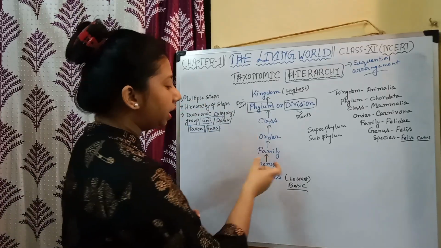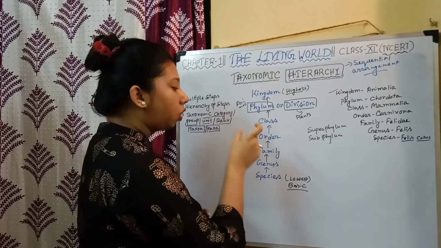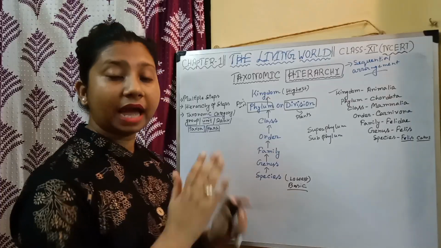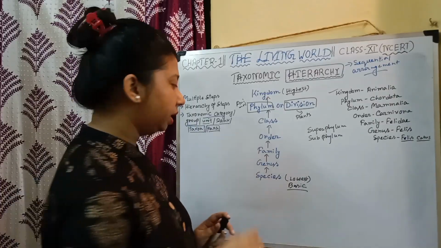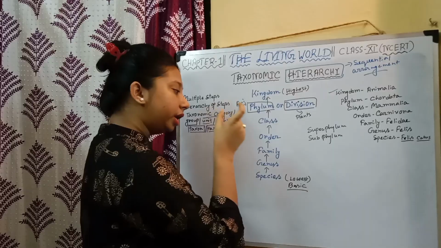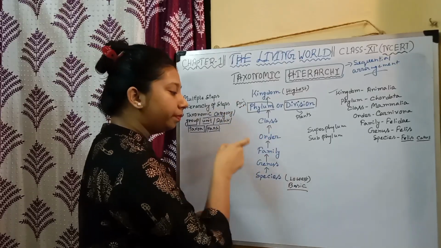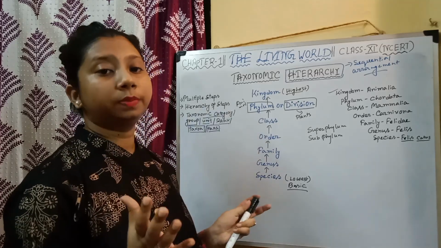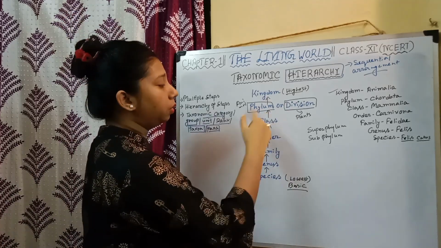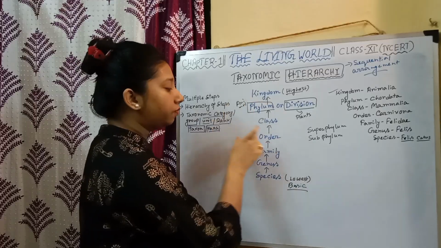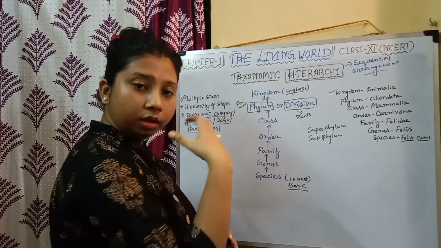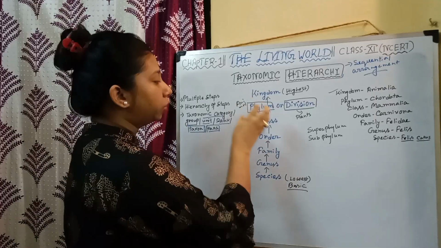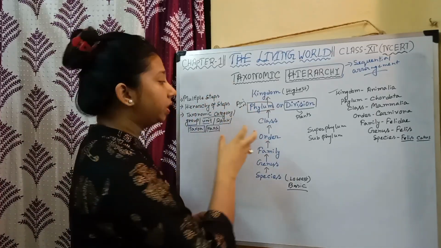Okay. Similarly, what is family? Family also comprises of genus that are similar, that have some similarities. Okay. Similarly, what is order? Order means it comprises of many families that have some similarities. Similarly, what is class? Class comprises of various orders that have some similarities so that they are all put together in a particular class. Okay.